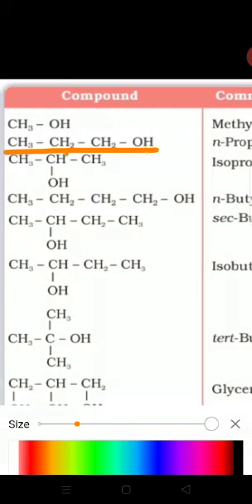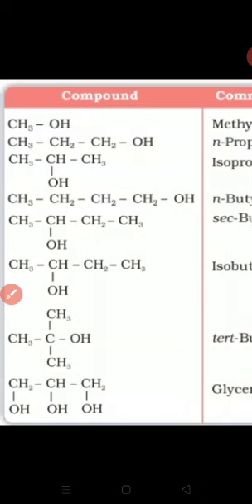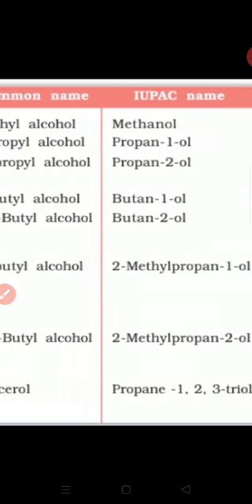The next example is CH3CH2CH2OH. In the common name system, the carbon atoms are more than 2, that means 3. Hence n is used because it is a straight chain. Hence n, 3 carbons, hence propyl. The OH group is hence alcohol. Hence the common name is n-propyl alcohol. And what is the IUPAC name? Select the longest continuous carbon chain which has the OH group. This is the longest continuous carbon chain. Numbering is done this way, 1, 2, 3. Hence this is propan-1-ol. In this way, see the common and IUPAC names of the second compound: n-propyl alcohol and propan-1-ol.